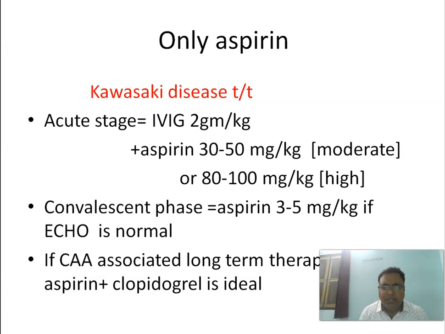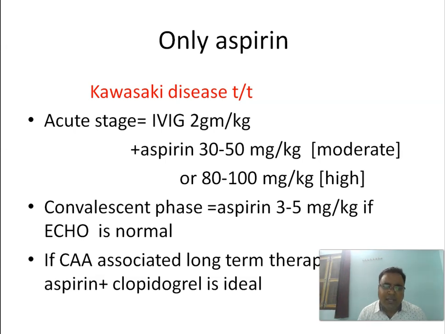Kawasaki disease treatment, just to recall: in the acute stage we give IVIG 2 gram per kg plus aspirin 30 to 50 mg per kg as moderate dose, or we can give 80 to 100 mg per kg as high dose of aspirin during the acute stage. In the convalescent phase, the aspirin dose is 3 to 5 mg per kg if echo is normal.